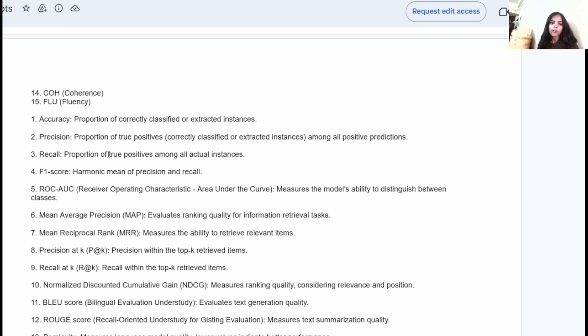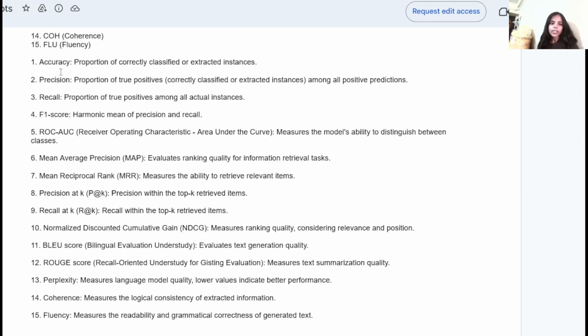Now let's discuss these following metrics. First is accuracy. Here, accuracy is the proportion of correctly classified or extracted instances. Second is precision. Precision is the ratio of true positives among all the positive predictions. And third is recall, which is the ratio of true positives among all the actual instances. F1 is called the harmonic mean of precision and recall, that is 2 into precision times recall divided by precision plus recall. Now the fifth metric is ROC and AUC, receiver operating characteristic and area under the curve. It measures the model's ability to differentiate between the classes.